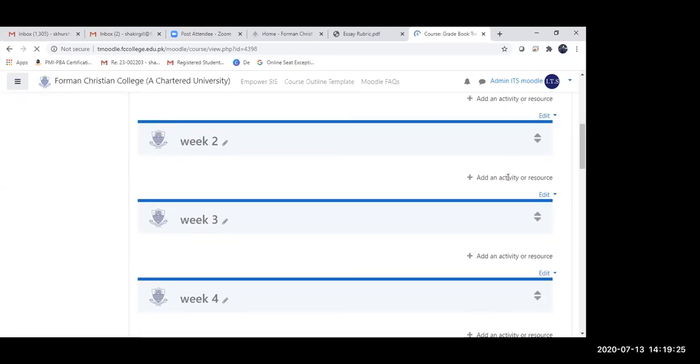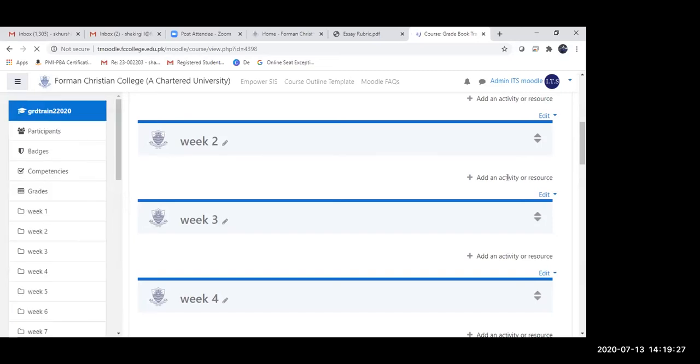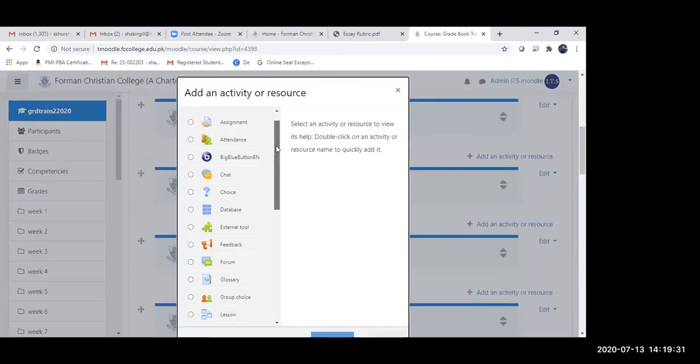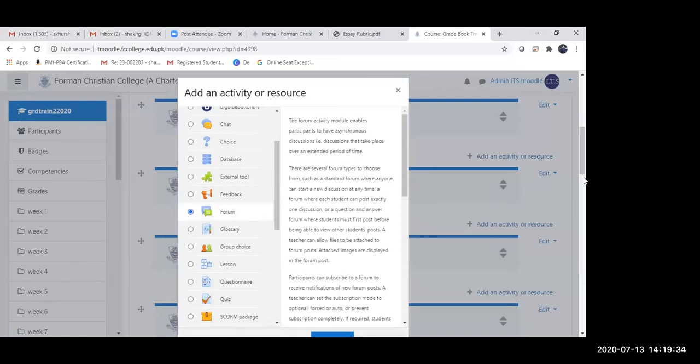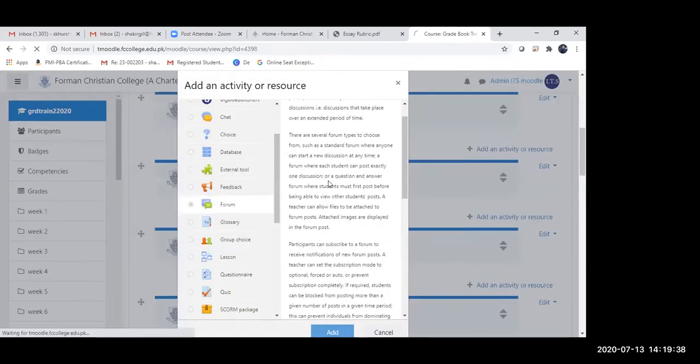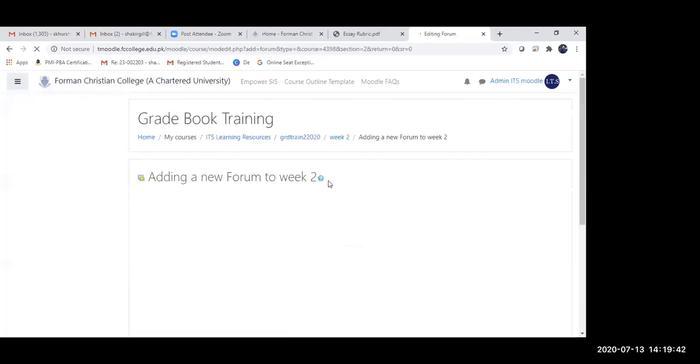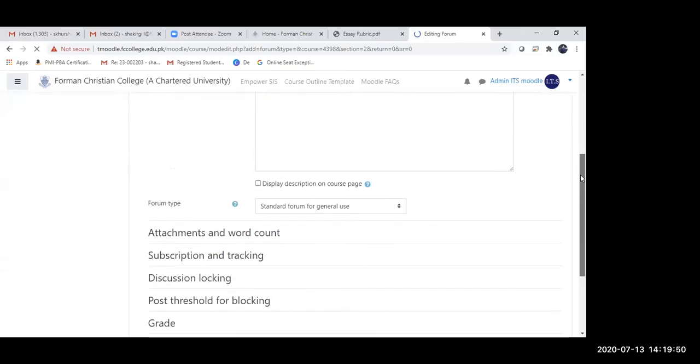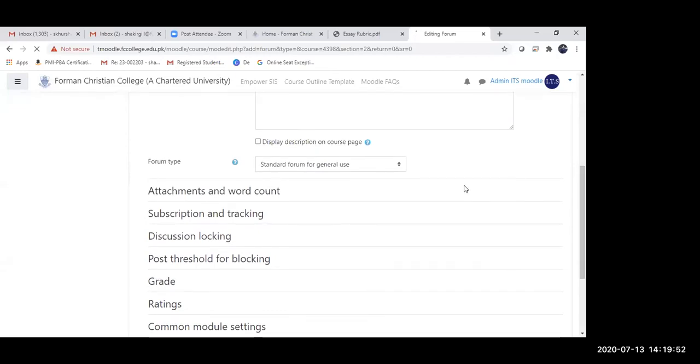So in week 2, I'm going to create a forum activity. There we are. I'm going to select forum. Then I'm going to add it. I'm just going to say course forum.